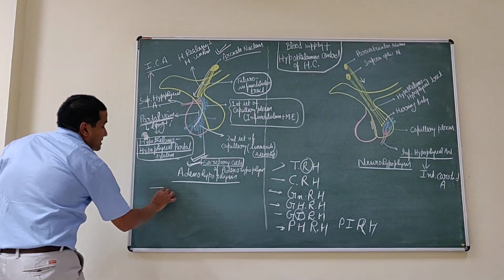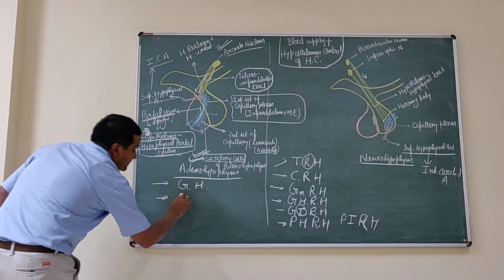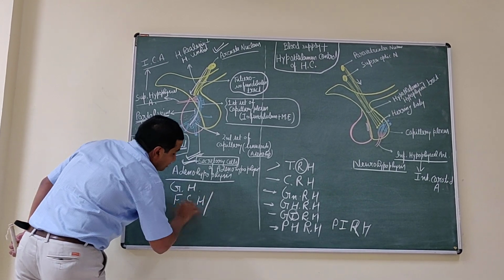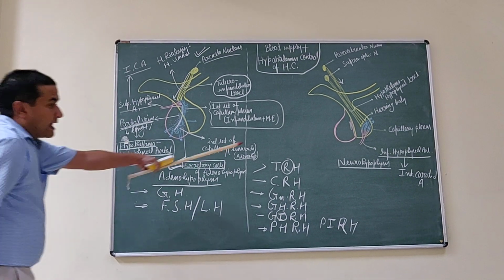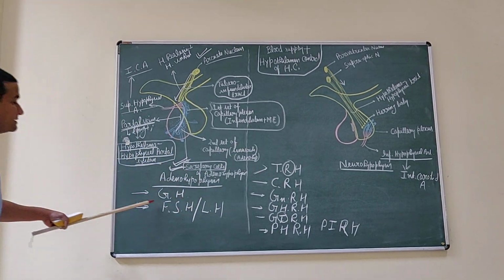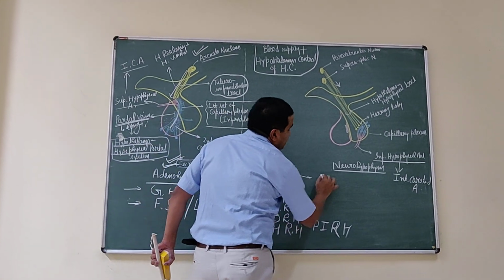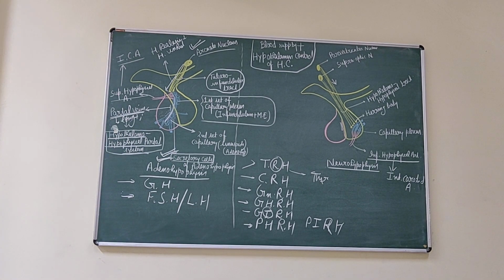For example, growth hormone, then the gonadotropin hormones, that is FSH and LH. As a result of these factors, these hormones are released. The thyrotropin releasing hormone stimulates the thyroid hormone and acts on the thyroid gland.